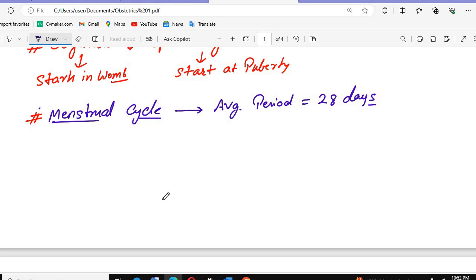For that we have the hypothalamus. We know that the hypothalamus releases gonadotropin releasing hormone, and that gonadotropin releasing hormone acts on the anterior pituitary, and the anterior pituitary releases FSH and LH. That FSH and LH help in the stimulation of the follicles, and the LH helps in ovulation. I will write everything, just listen to me now.